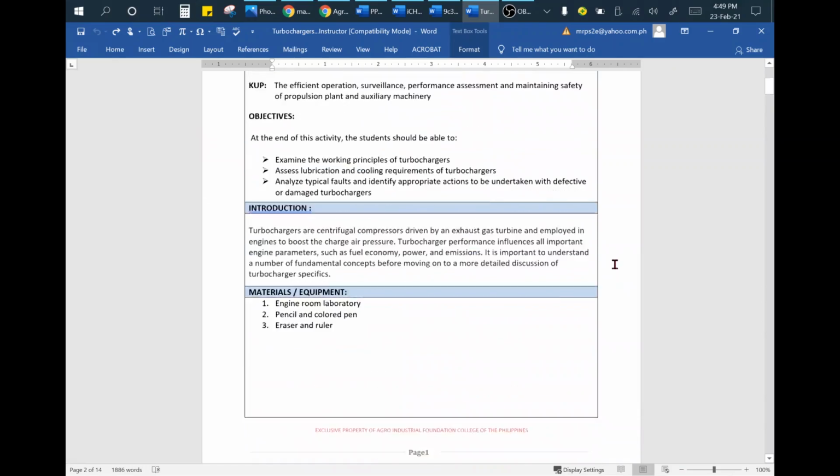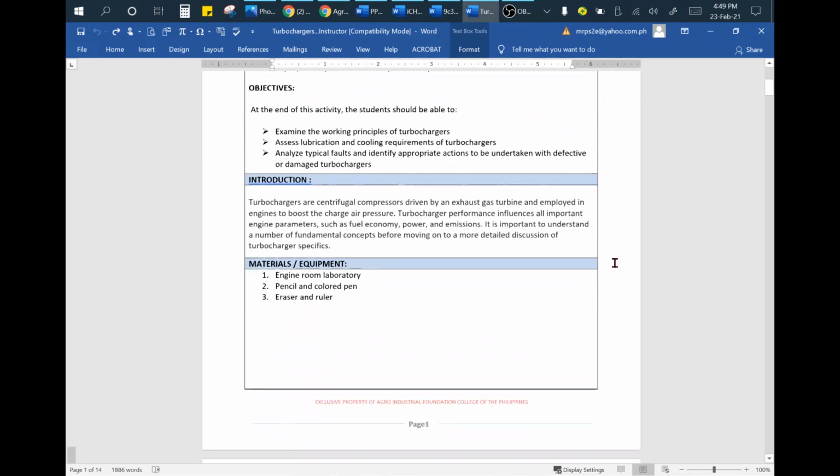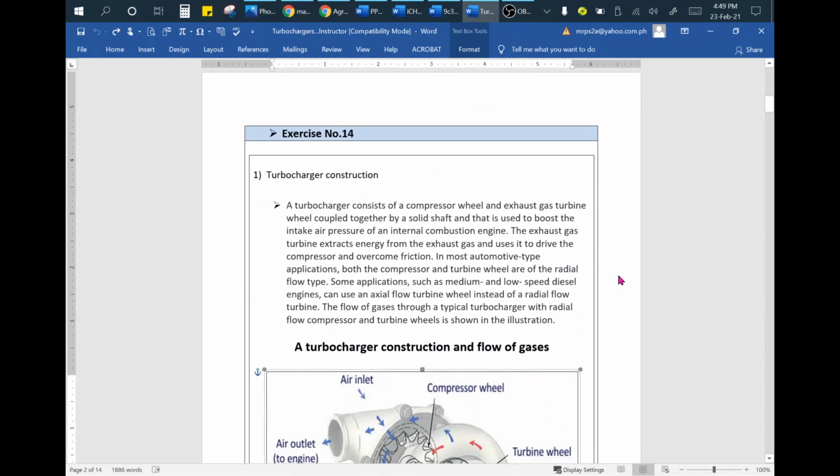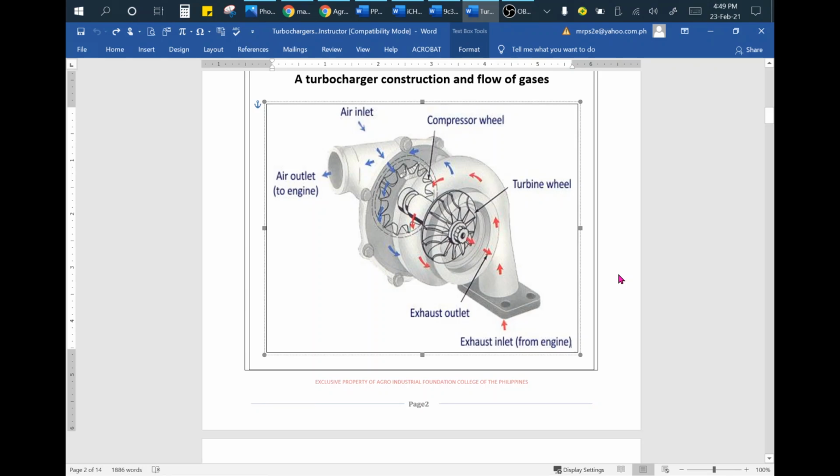So all cadets, I have to show you how to create your activity in this form, because this is the project of Agro. They want the paperless submission in the Binacle. So if you submit pure image, I cannot open it here. It's very laggy, very slow, very slow motion.